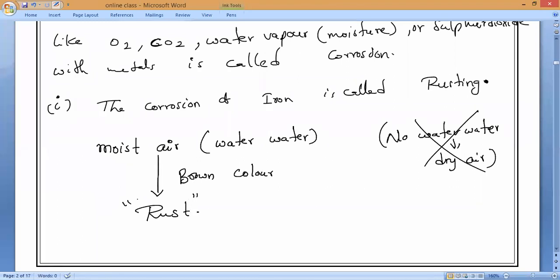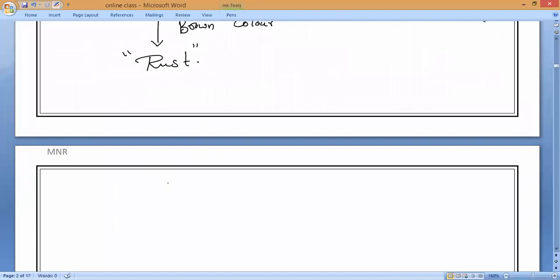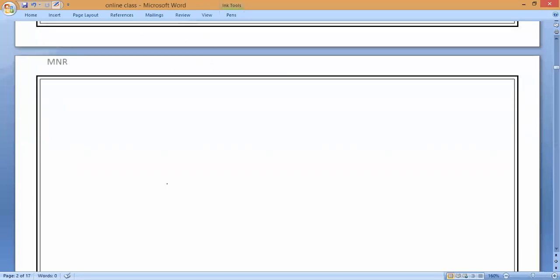Now chemically, rust is a new chemical substance. It is one of the hydrated salts. As I told you, hydrated. What do you mean by hydrated, guys? Hydrated means which contains water content. Because of this corrosion, lakhs of tons of iron get destroyed every year across the world, millions of kg of iron. So is it an advantage or disadvantage for us, guys? It is a disadvantage.